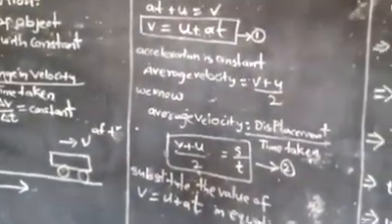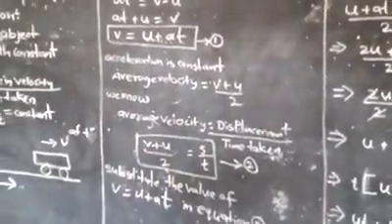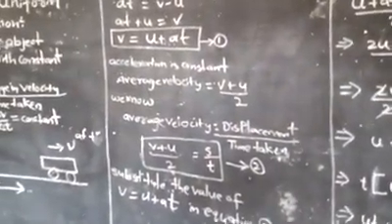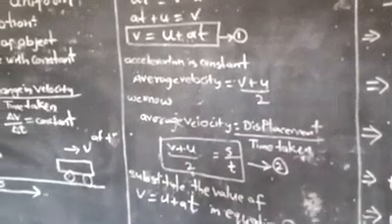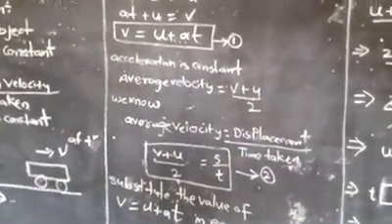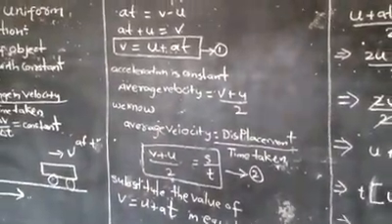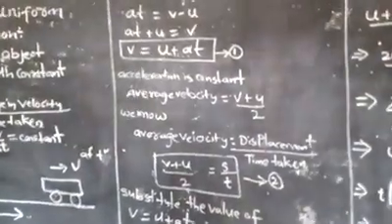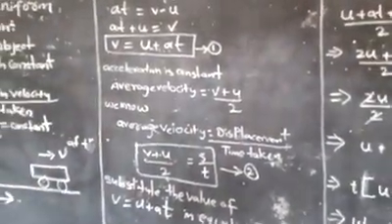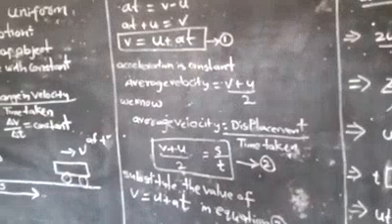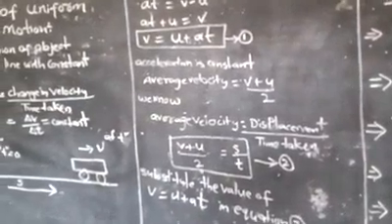Why? Because here two terms are there, one is final velocity, another one is initial velocity. So average velocity = (v + u)/2.